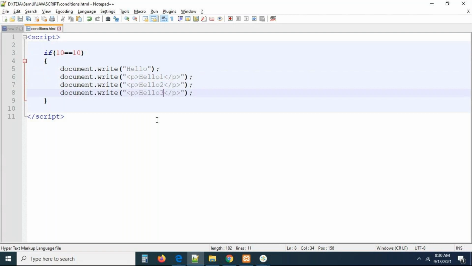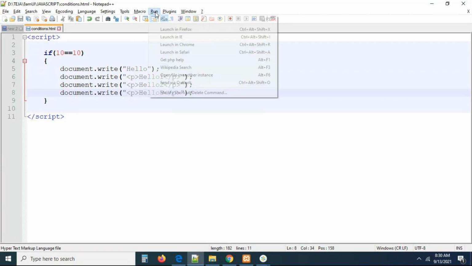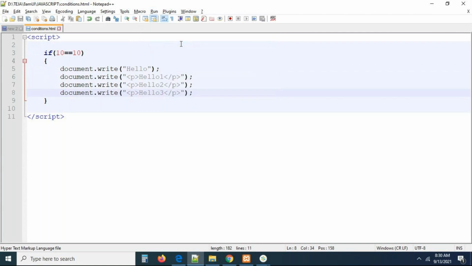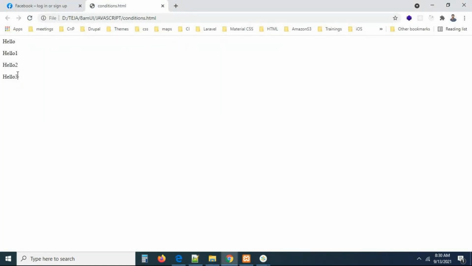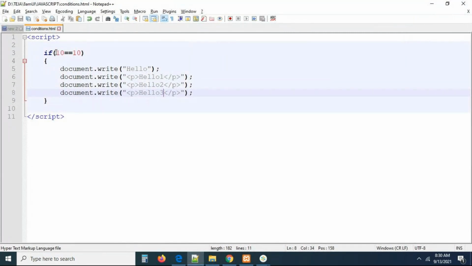Now if I run the file, can we see any output on the screen? Definitely, you can see the output because the condition is true now. Hello one, hello two, hello three. You are able to see something on the screen exactly because if the condition is evaluated to true, the block of code will be executed. If I write 10 not equal to 10, you are not getting the output.